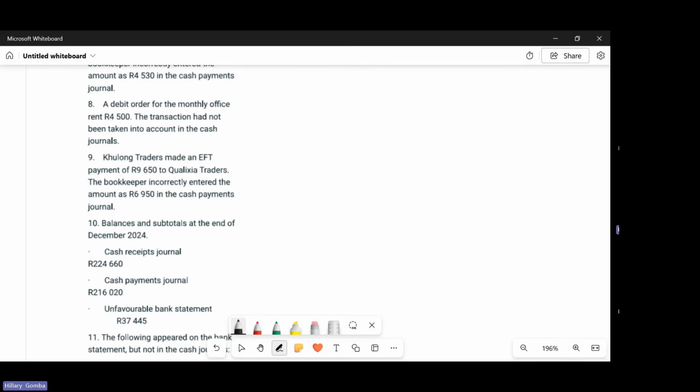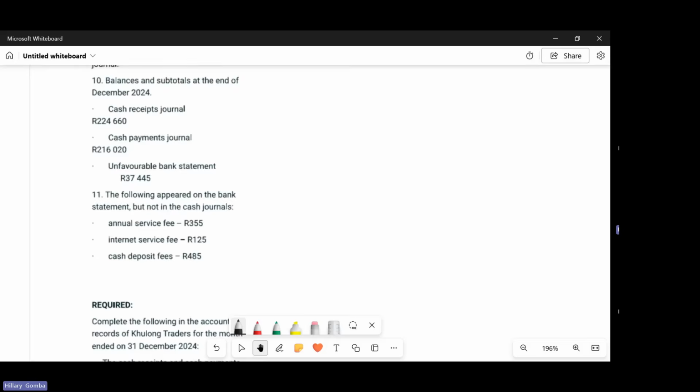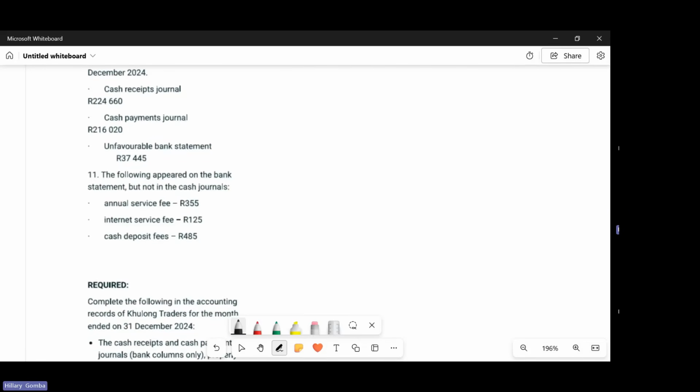We have cash receipts journal for 224,660, cash payment journal for 216,020, unfavorable bank statement, which is 37,445. And then the following appeared on the bank statement, but not in the cash journals: annual service fee 355, internet service fee 125, cash deposit fee 485.